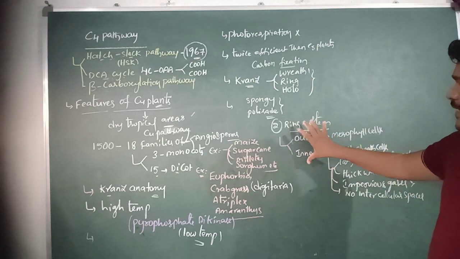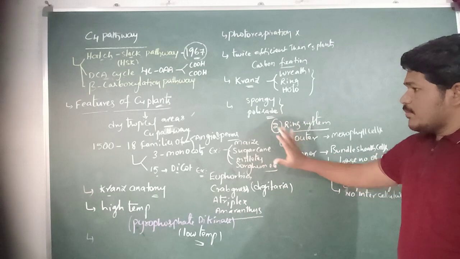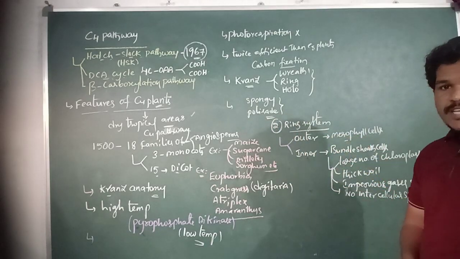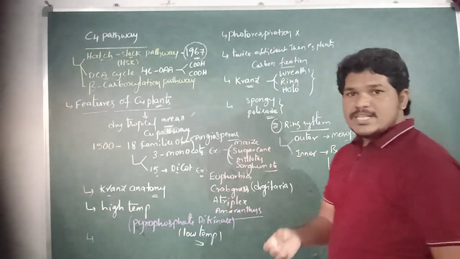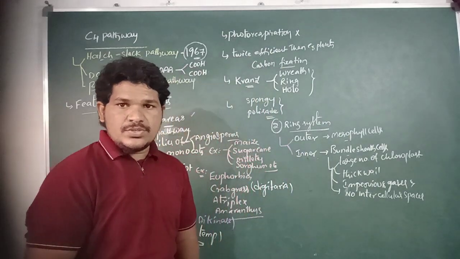The two ring systems present in the Kranz anatomy of C4 leaves are the outer ring system of mesophyll cells and the inner ring system of bundle sheath cells. Bundle sheath cells can form several layers around the vascular tissues.